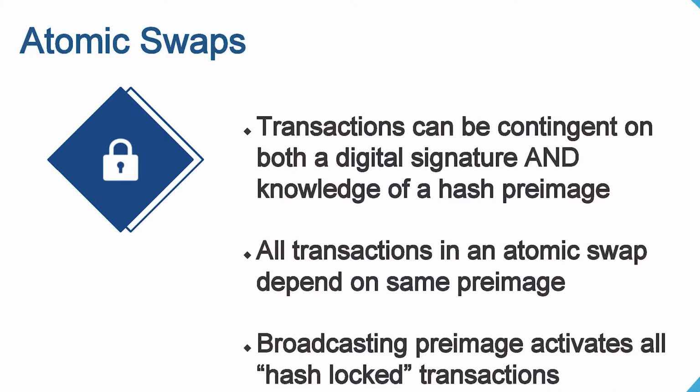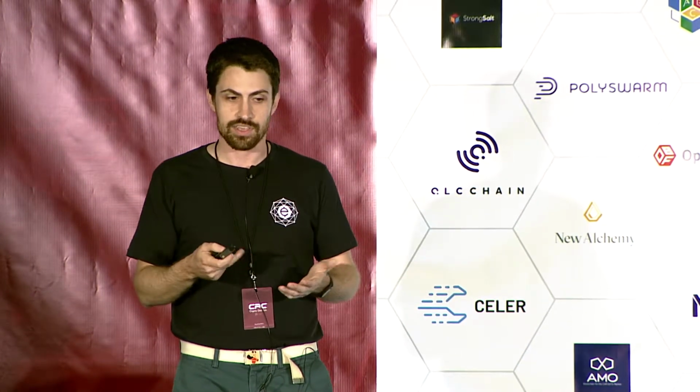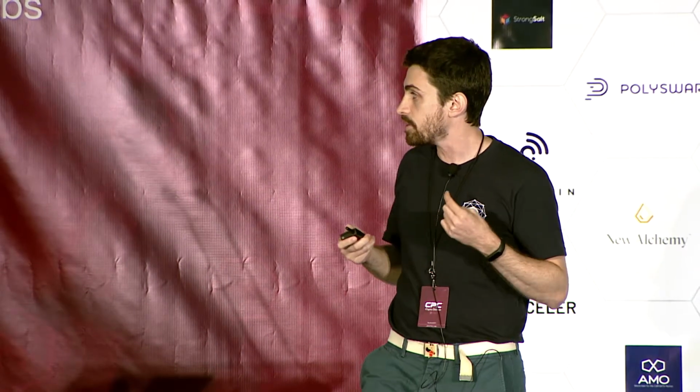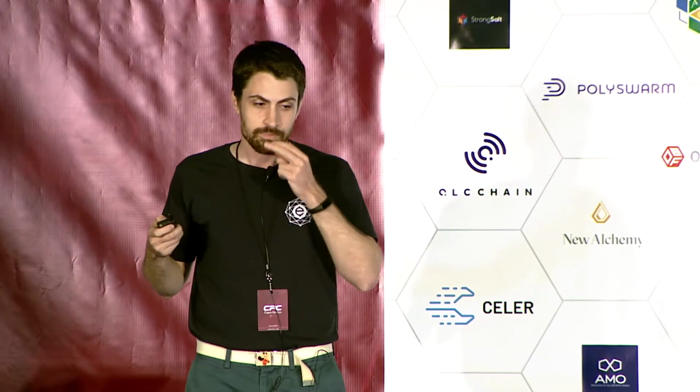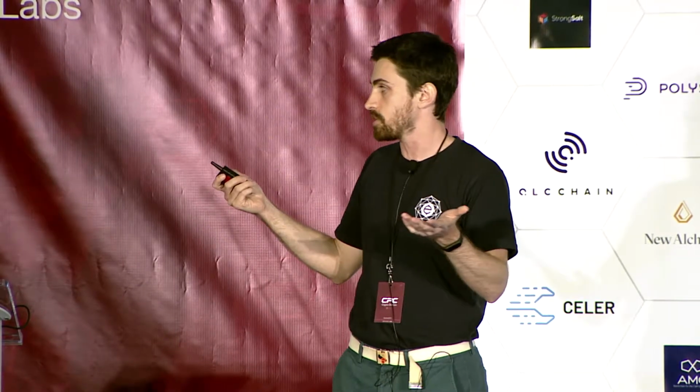And another thing here is most people are familiar with a regular cryptocurrency transaction or Bitcoin transaction. The transaction becomes valid as soon as it's signed with the private key belonging to that address. But we can make transactions contingent on both the signature and knowledge of a hash preimage. So that means essentially not only does this transaction have to be signed, but you need to give me the preimage that hashes to this hash value. All transactions within a particular swap depend on the same preimage. That's the key here. Once the preimage is broadcast, it activates all parts of that transaction.